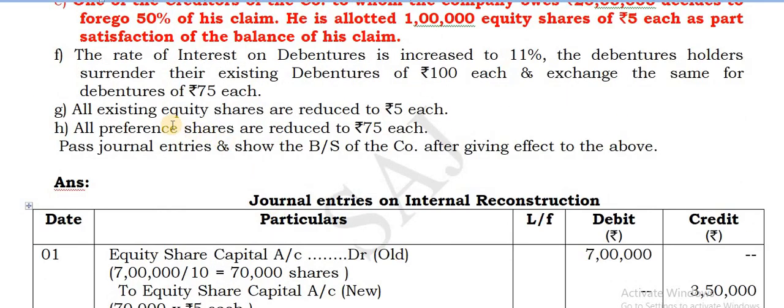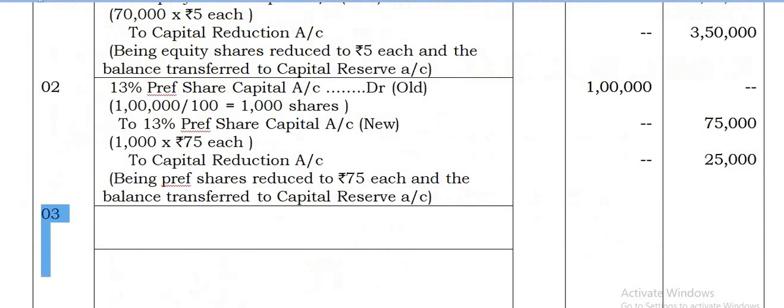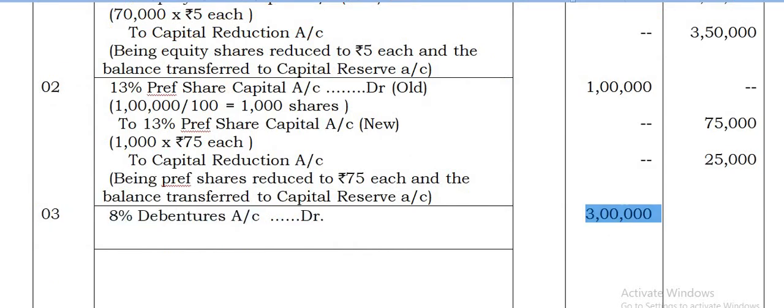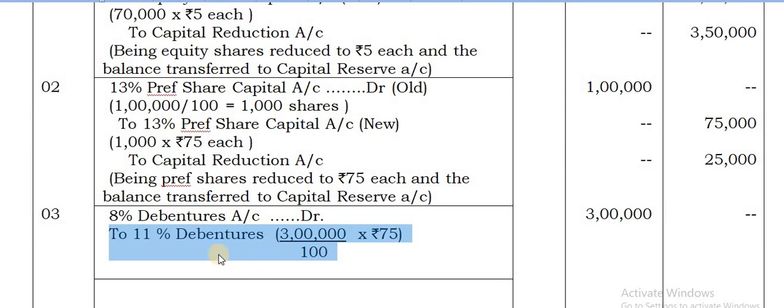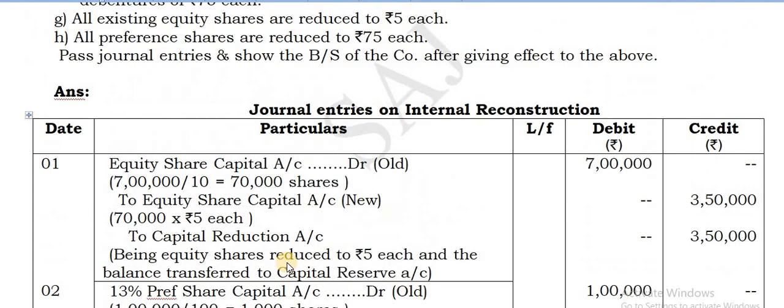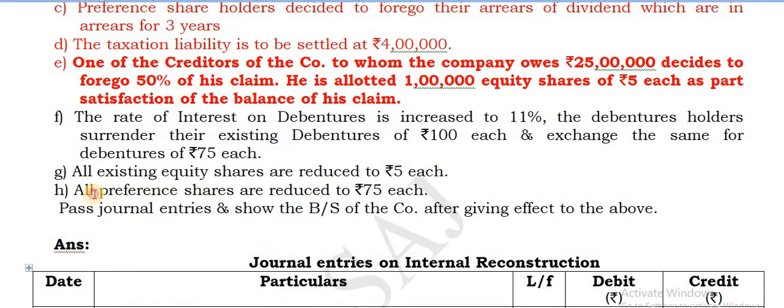Then go for another entry for debentures. Old debentures you take 3 lakhs. Give a credit to 11% debentures, this is a new one. And how to take that, you can find the number of debentures here, it is being reduced from 100 each to 75 each.